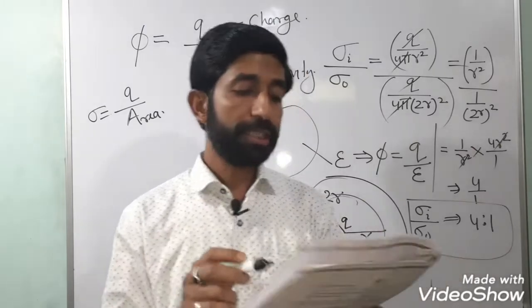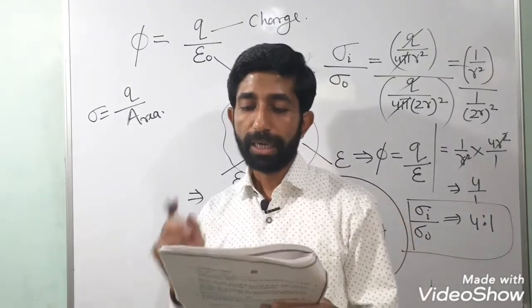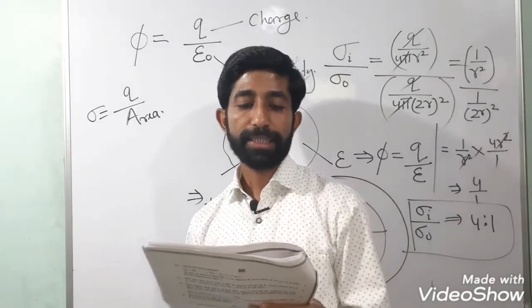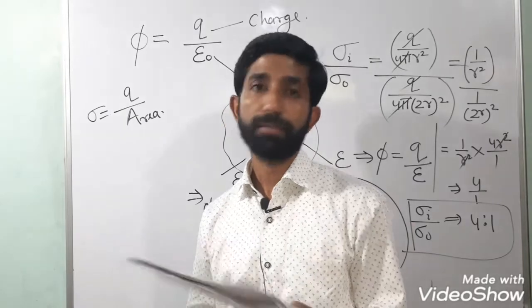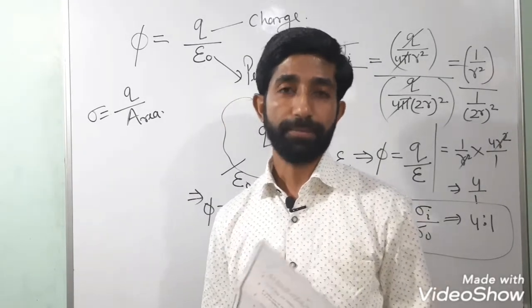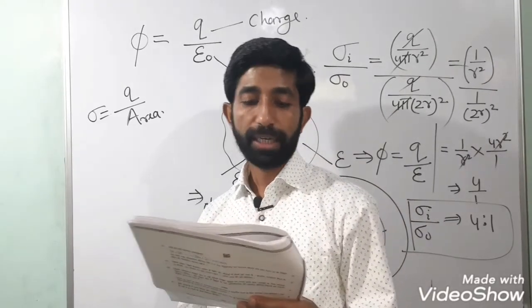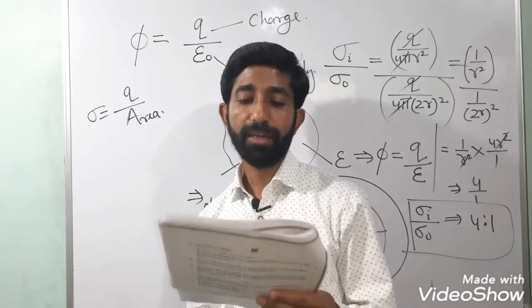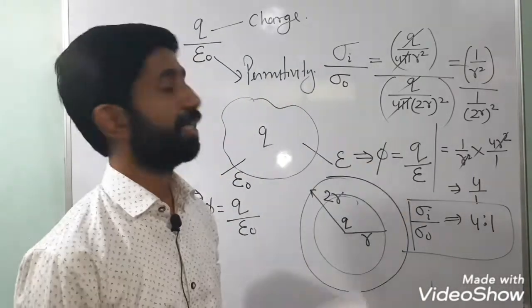Well, listen, the question is: derive an expression for the torque acting on an electric dipole when it is held in a uniform electric field. We have done it. Tau is equal to P cross E. Identify the orientation of the dipole in the electric field in which it attains a stable equilibrium. These are the special cases.